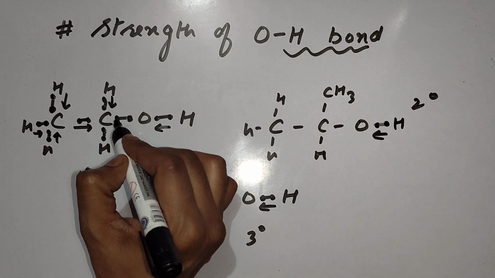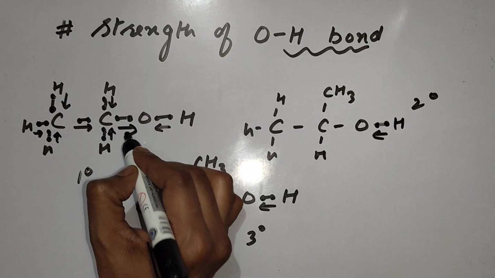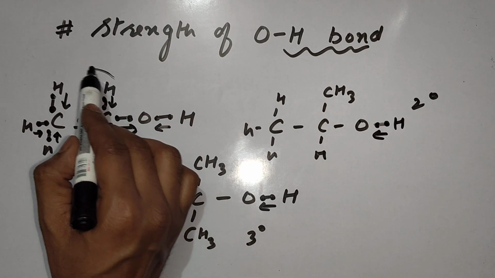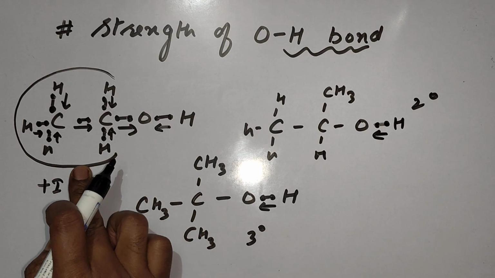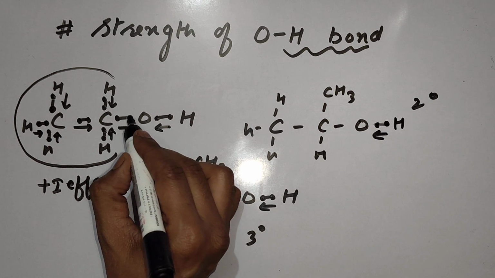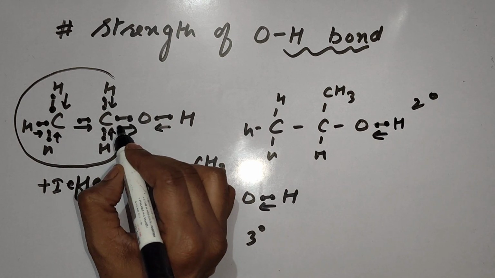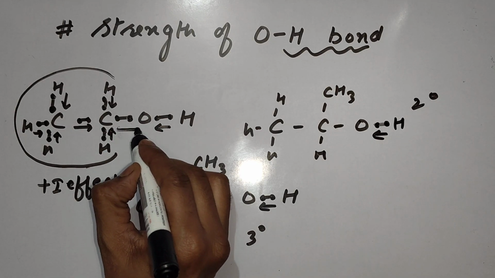From this side also electrons are coming, which will push these electrons toward oxygen. This means this alkyl group is showing plus I effect, due to which these electrons between carbon and oxygen are strongly pushed toward oxygen.